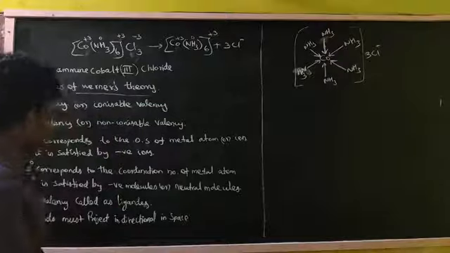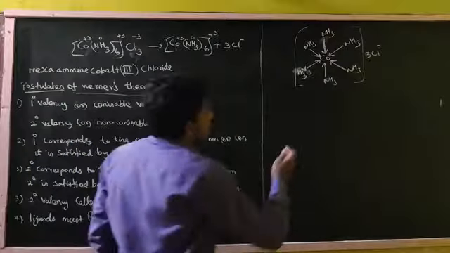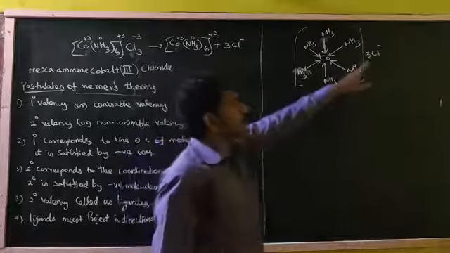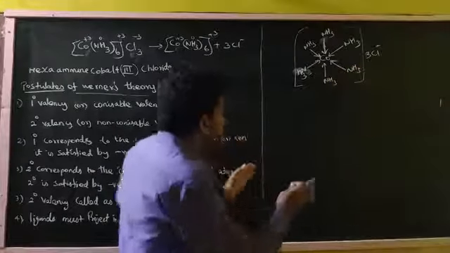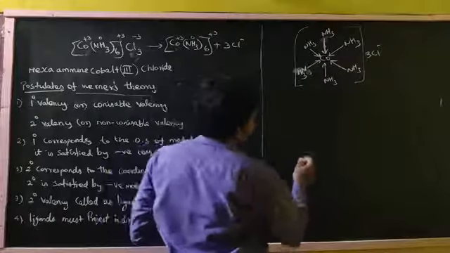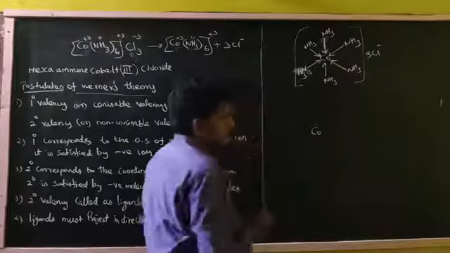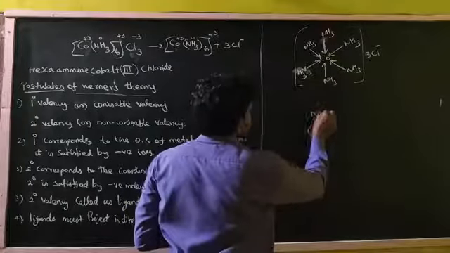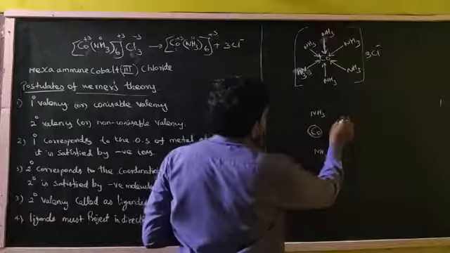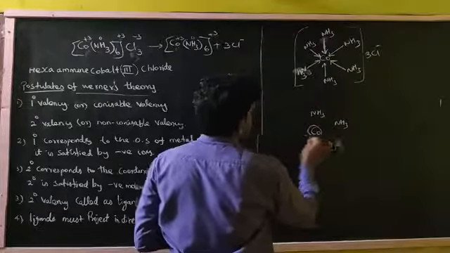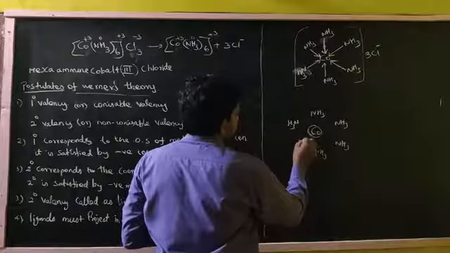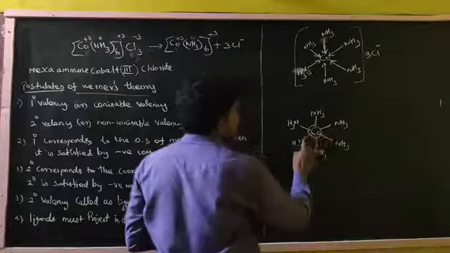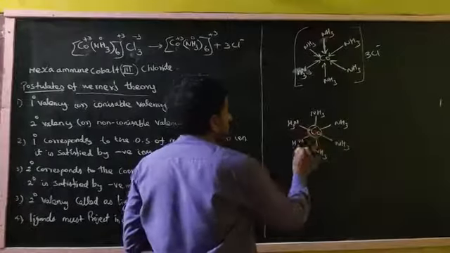Next, the primary valency is given as a dotted line. So actually, what kind of structure is this? Co will be the center metal atom, and 6 ammonia are present in the inner sphere, mentioned with the solid line, right?